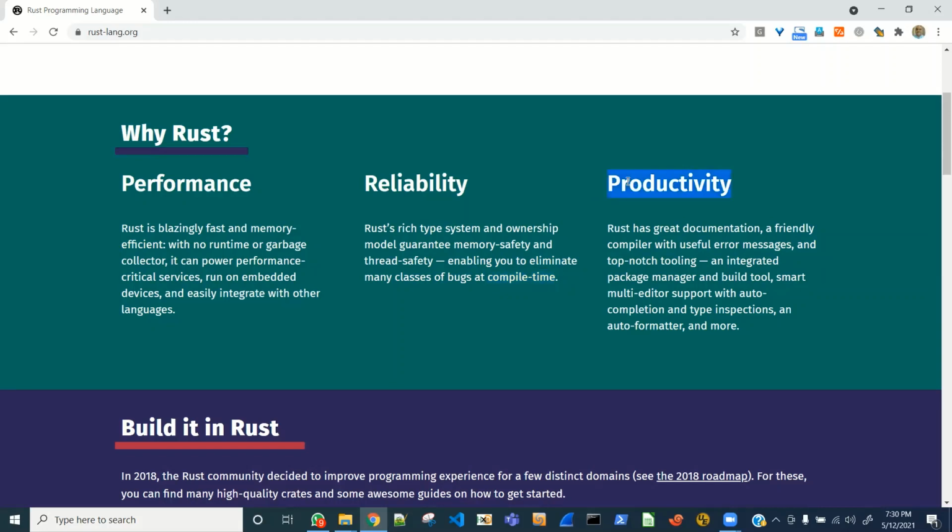All right, the third feature it says is productivity. Rust has great documentation, a friendly compiler with useful error messages, and top-notch tooling. These indeed are productivity enhancers, and we'll see whether they really do have these or not. I believe they must be having these great things, but we'll explore them. An integrated package manager and build tool. All right, so these days languages have come up with the notions of package managers, node script, javascript on the server side.